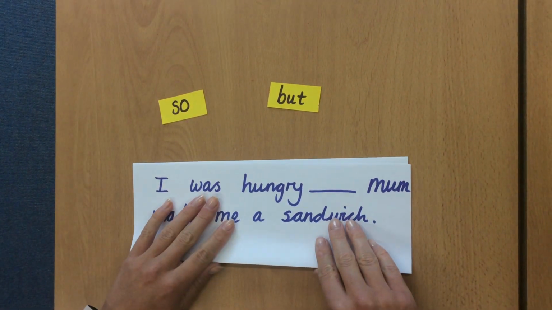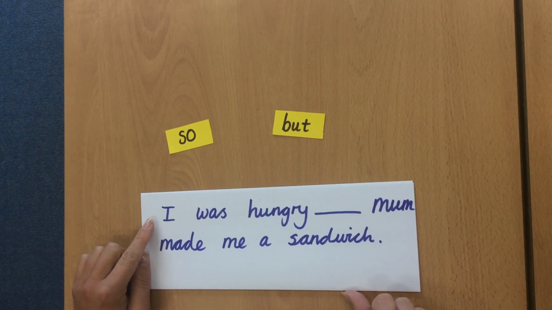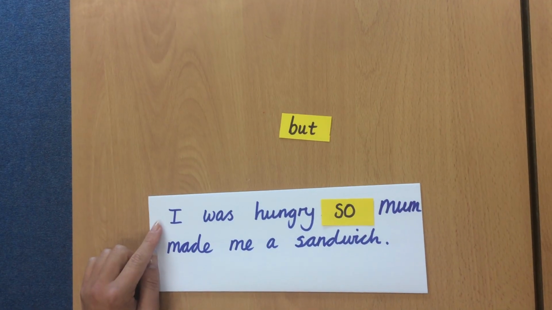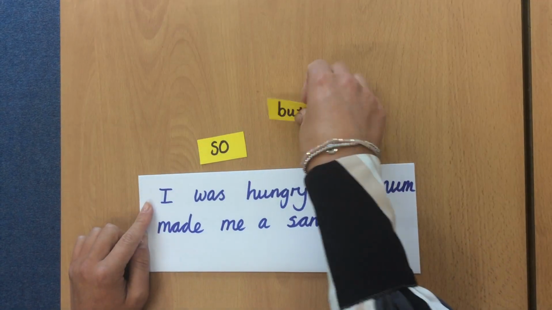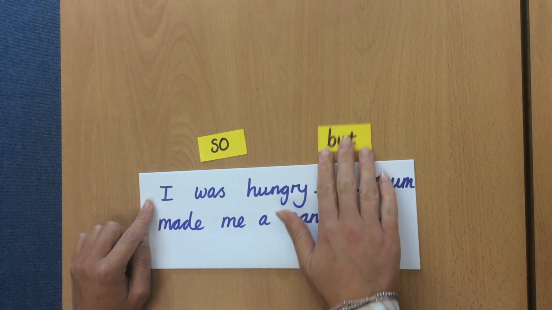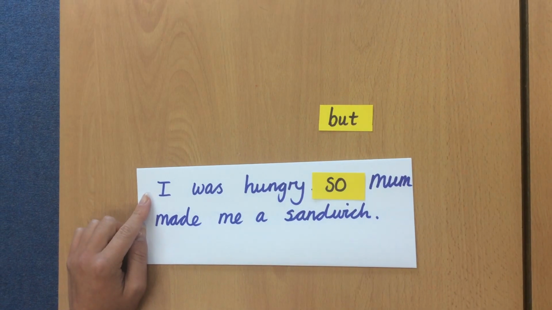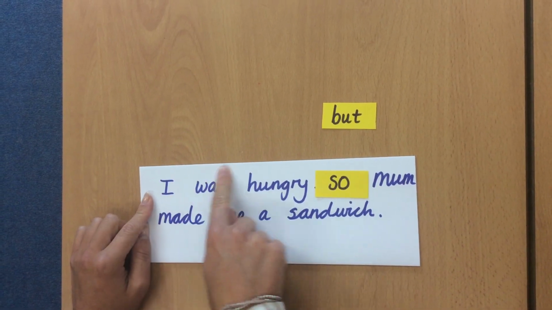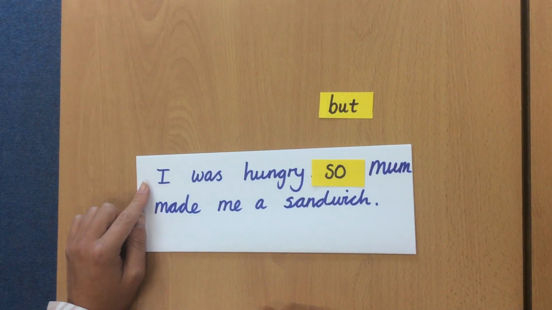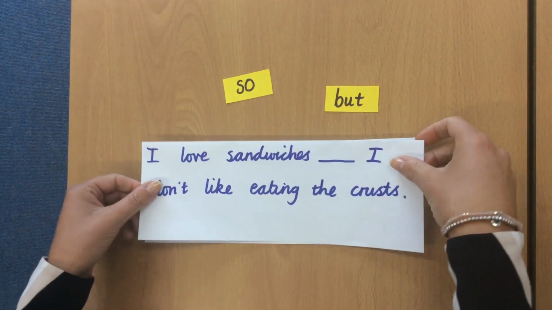Got a couple more. Next one. I was hungry, Mum made me a sandwich. Now, which one do we think it's going to be? I was hungry, so Mum made me a sandwich. Or, I was hungry, but Mum made me a sandwich. Which one do you think makes most sense? Well, it's probably going to be so. The cause is that you're hungry, so Mum makes you a sandwich. The effect, that's the outcome of you being hungry. It makes most sense.